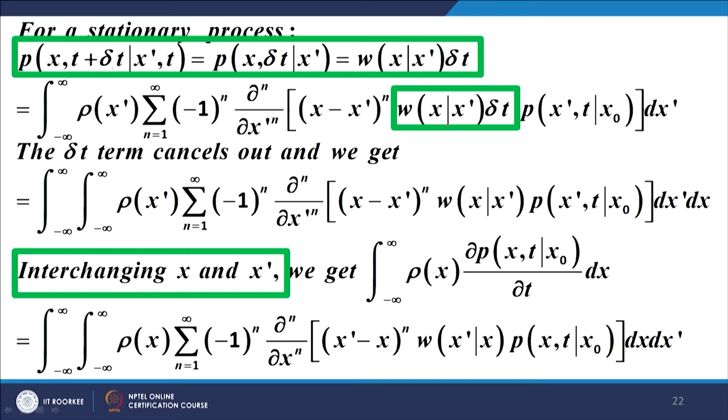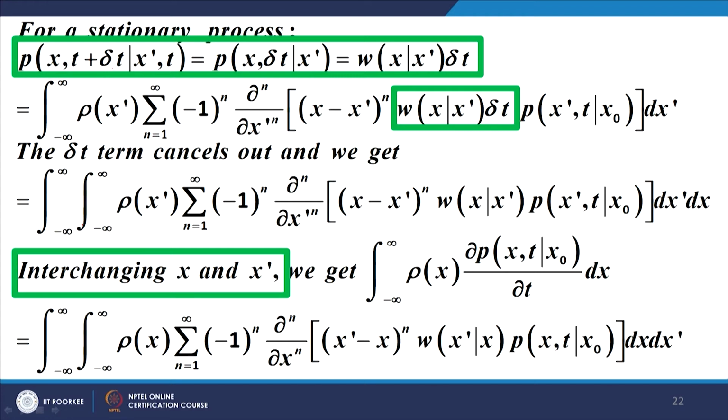We substitute this here and we get this expression. The delta t of course cancels out with the delta t which I had when taking the limit. So, that delta t and this delta t go, and we have this expression. Now, we are almost through. The left hand side involves integration of rho.